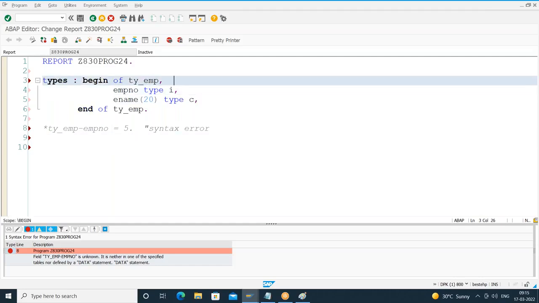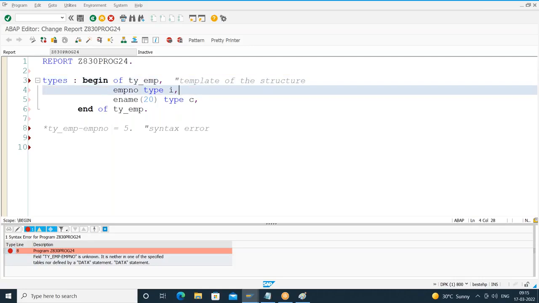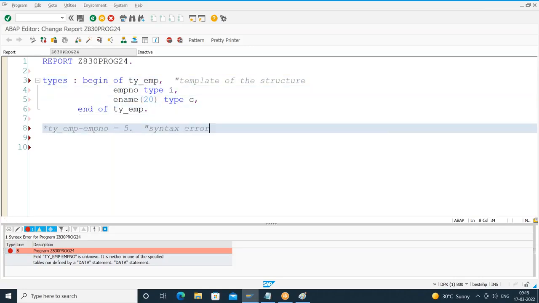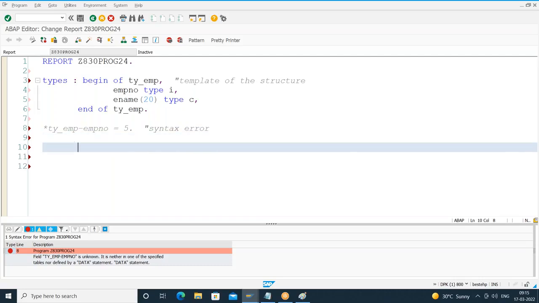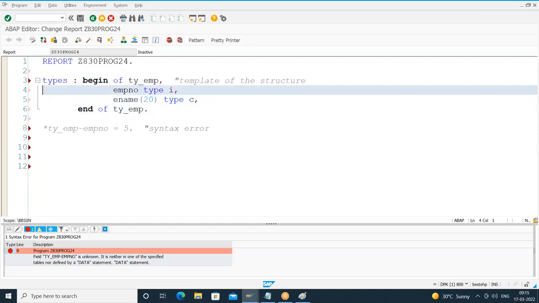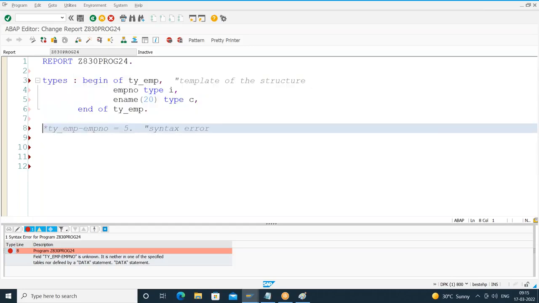So this, I call it the template of the structure. Template of the structure means what are the field names, what are the data types of the fields, all those things. So this template doesn't allocate any memory, so I cannot access the data. It is giving me a syntax error. If I leave it like this, it is of no use. I'm unable to store the data.